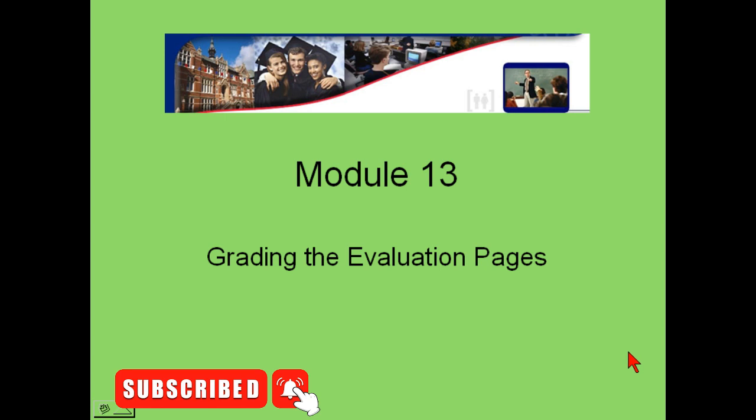Module 13: Grading the evaluation pages. Evaluating students is really easy. Because you've entered the correct answers when you built your evaluation pages, multiple choice and true or false questions are graded automatically, and the marks and the course final marks are calculated automatically. The only thing you need to do to evaluate your students is to grade the subjective questions, and the system will take care of the rest.